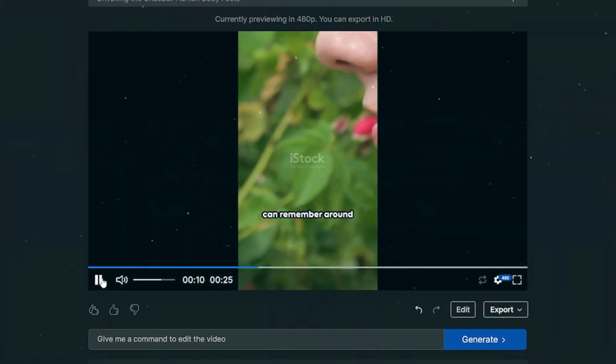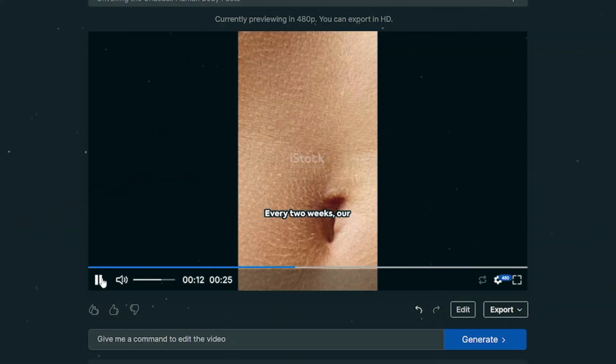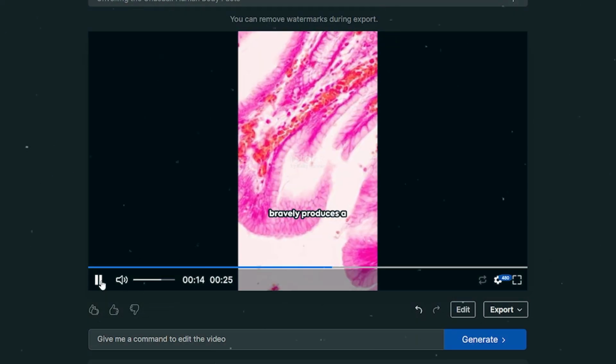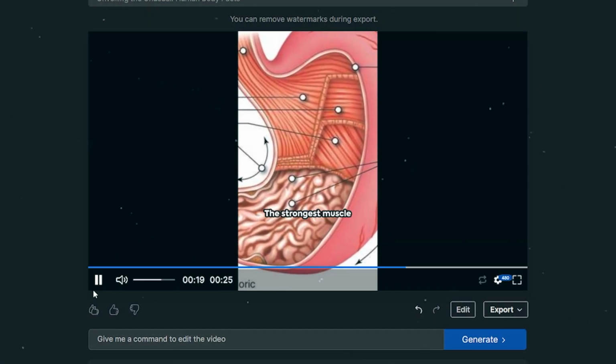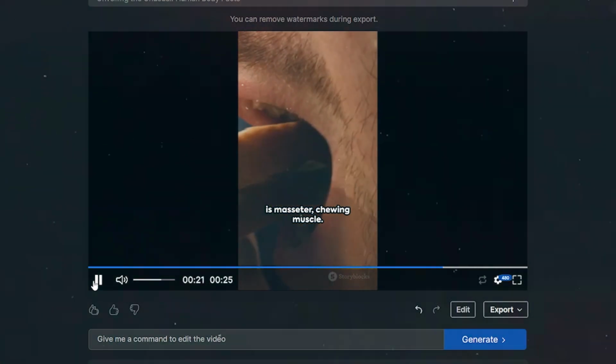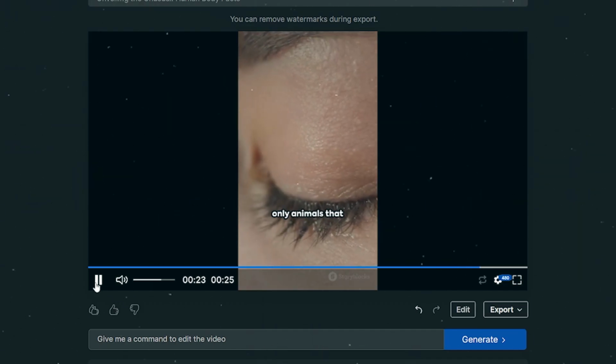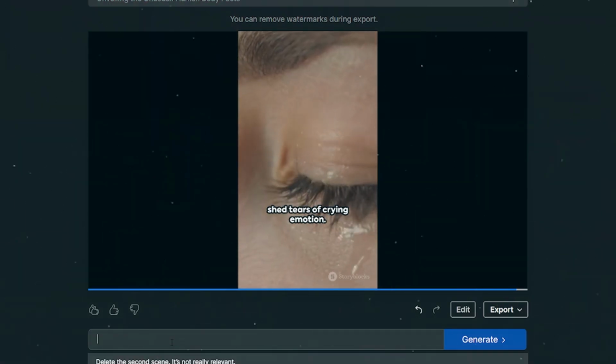Nose can remember around 50,000 different smells. Every 2 weeks, our stomach lining bravely produces a new layer of mucus, saving itself from self-digestion. The strongest muscle is masseter, chewing muscle. Finally, we're the only animals that shed tears of crying emotion.